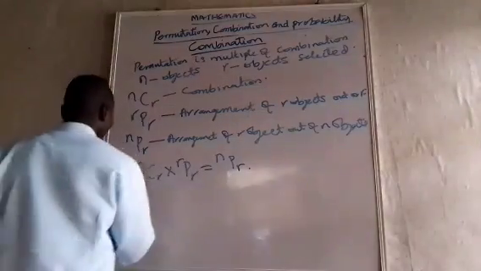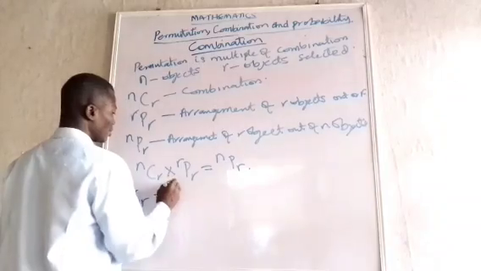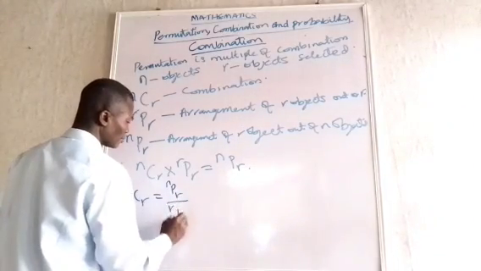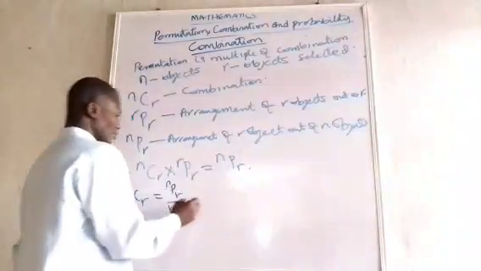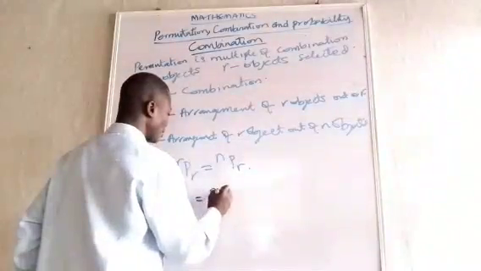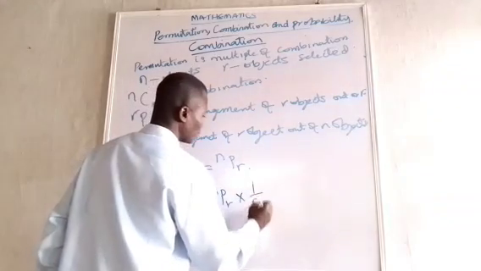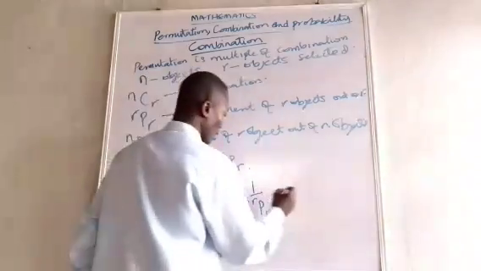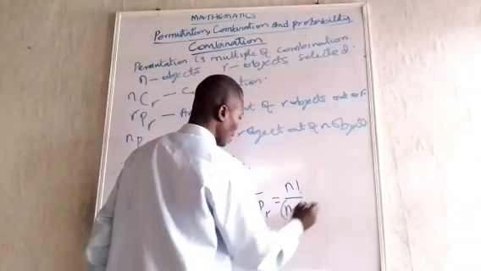So, NCR will now be equal to NPR over RPR. And we know the formula for NPR, so let's write it like this: NPR times 1 over RPR, which will be N factorial over N minus R factorial.